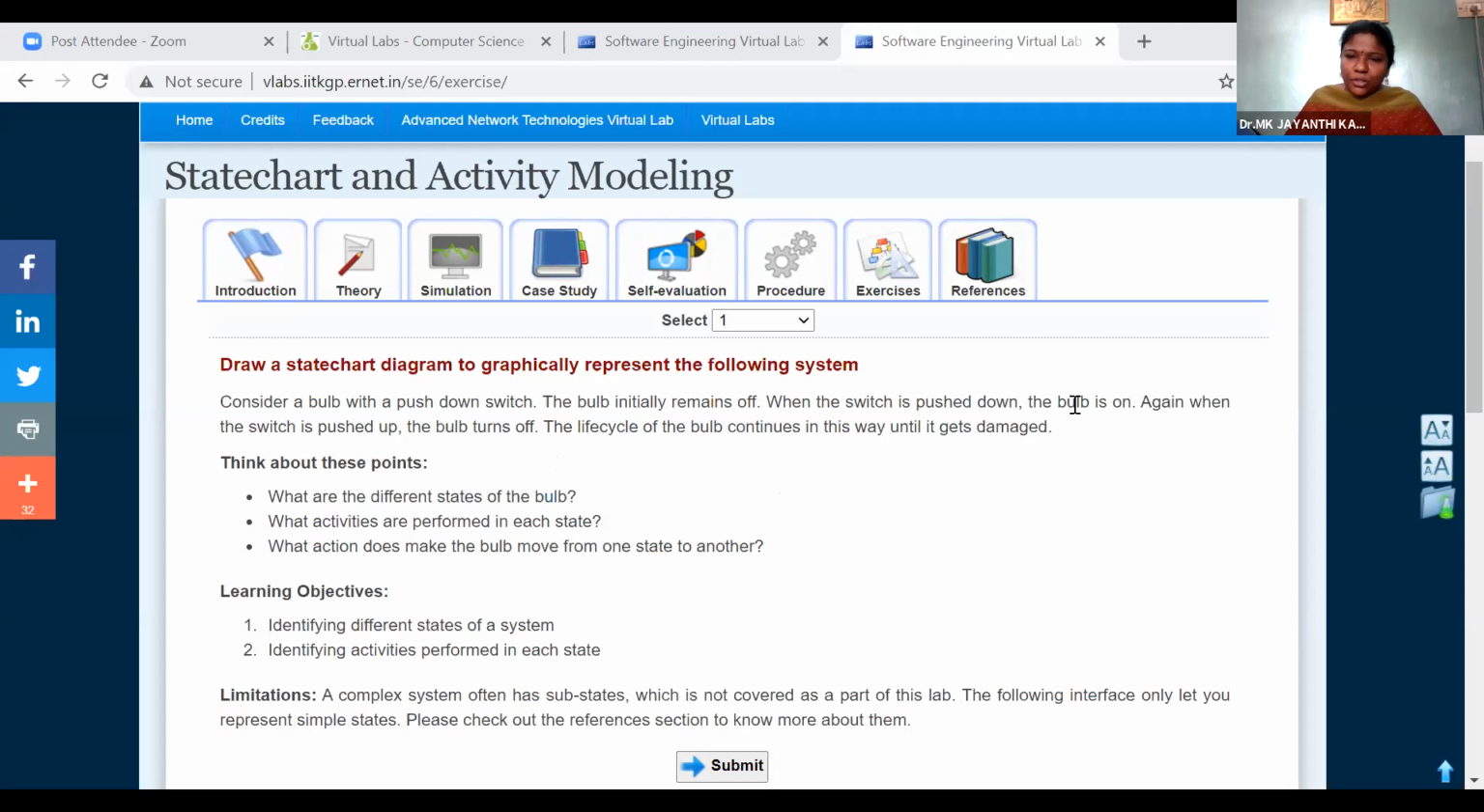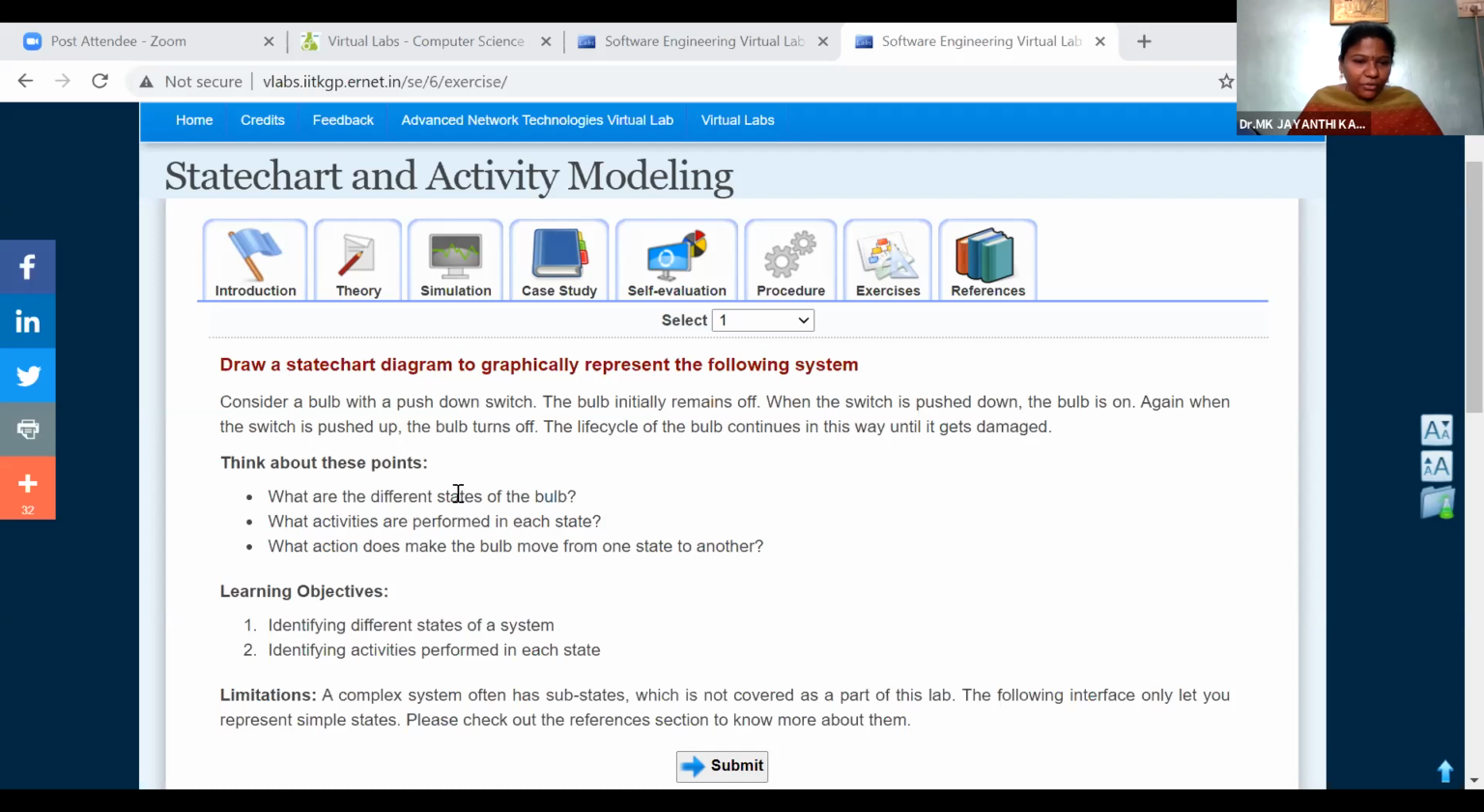And the switch, the bulb may go to on state and off state. The life cycle of the bulb continues in this way until it gets damaged. So as long as the bulb is in good condition, we can switch on and switch off. So this is the given scenario. For this given scenario, we need to draw the state chart diagram.